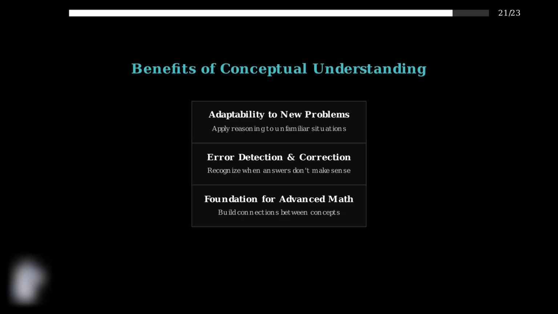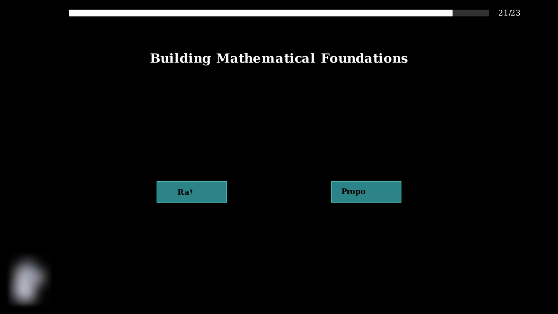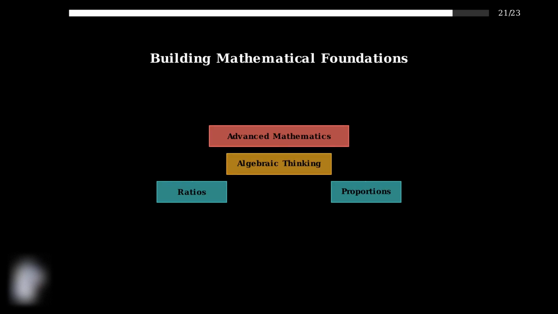It enables students to adapt their knowledge to new and unfamiliar problems, rather than being limited to situations that exactly match memorized procedures. Think of conceptual understanding as building a strong mathematical foundation. Each concept connects to and supports others, creating a robust structure that can support advanced mathematical thinking. When students truly understand the conceptual foundations of ratios and proportions, they develop mathematical reasoning skills that extend far beyond these specific topics. This deep understanding becomes the basis for success in algebra, geometry, calculus, and beyond.